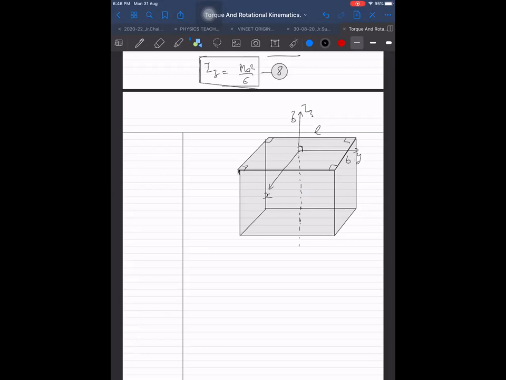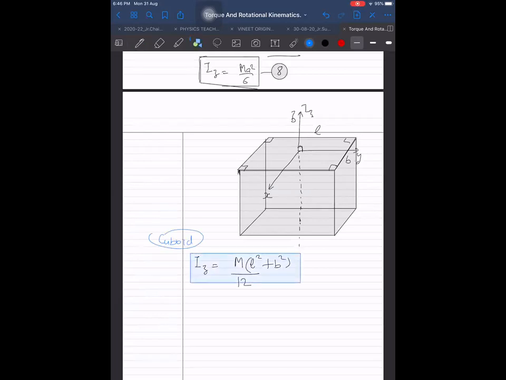I about the z-axis, I about x, and I about y, we cannot say quickly. That will be a different story. But at least I about z, I'm able to tell quickly now. And that is m into (L square plus b square) by 12 for a cuboid. We are able to say it for the cuboid.